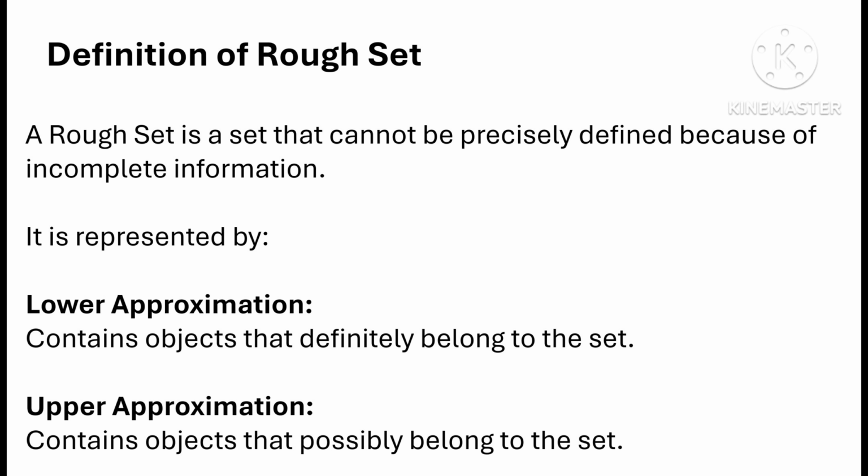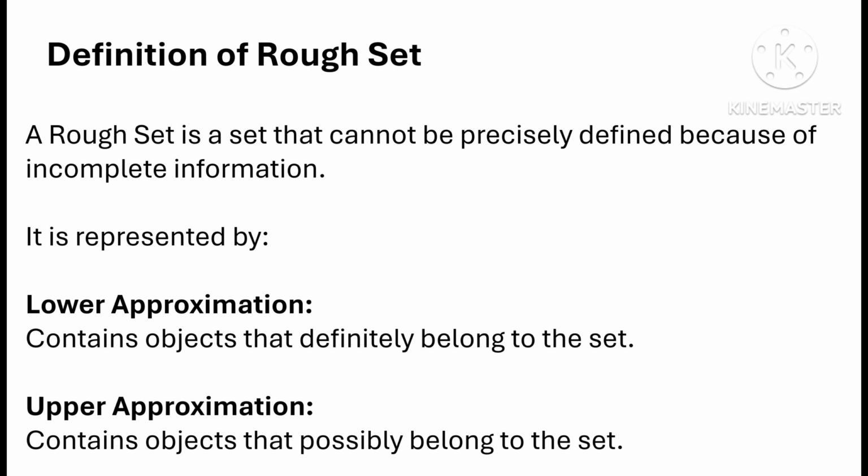Next is definition of rough set. A rough set is a set that cannot be precisely defined because of incomplete information. Here rough set is a set that cannot be defined exactly because some information is missing or unclear. In simple words, when we do not have complete data, we cannot say something with 100% certainty. So we describe it approximately.